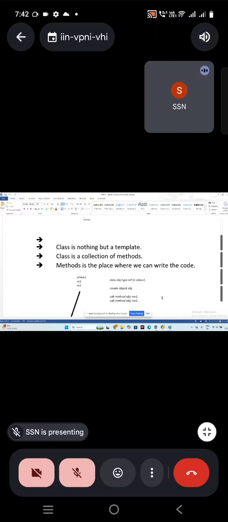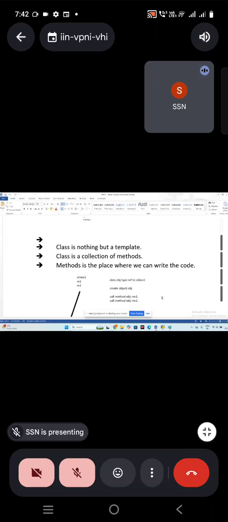That is an include program. In a subroutine, in between the form and endform, I'm writing the code. Correct? In function modules also, you are writing the code in between the form and endform.